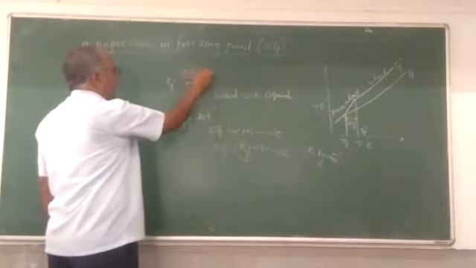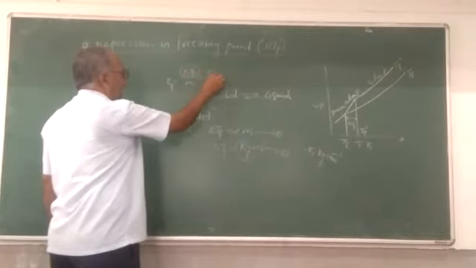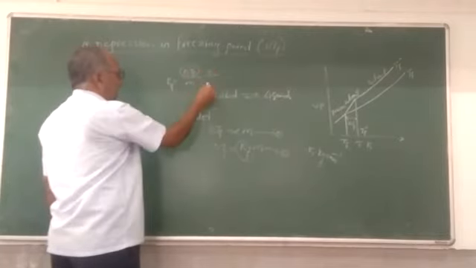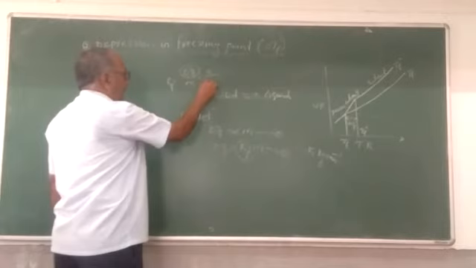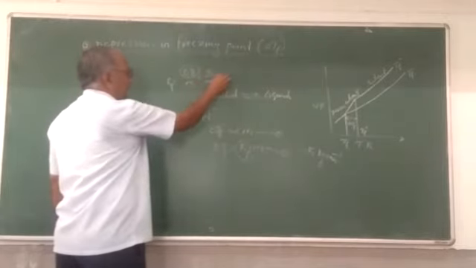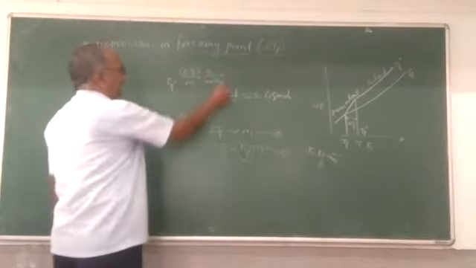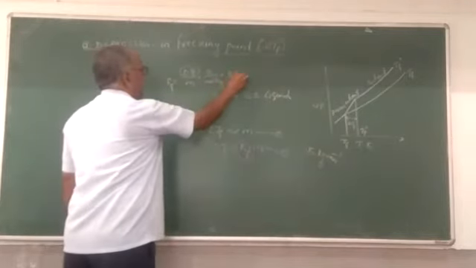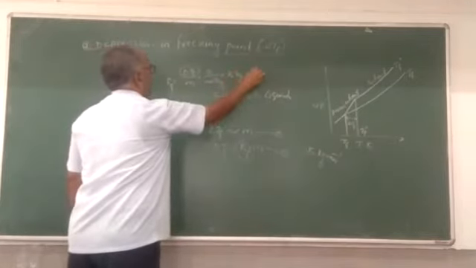The unit of delta Tf is Kelvin, and the unit of m is mole per kg of the solvent. So when you take the reciprocal, it becomes Kelvin kg per mole.